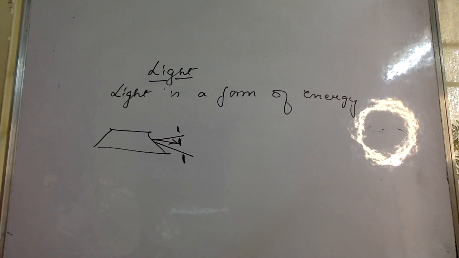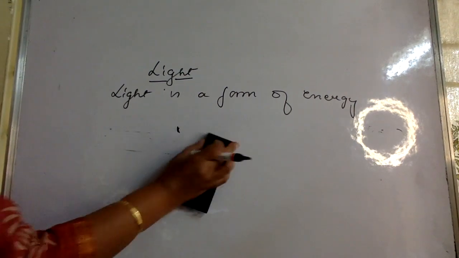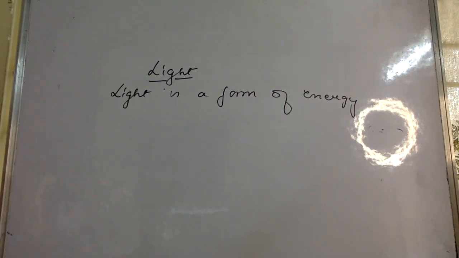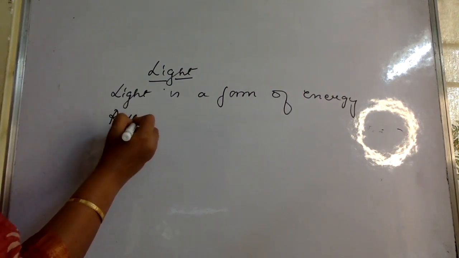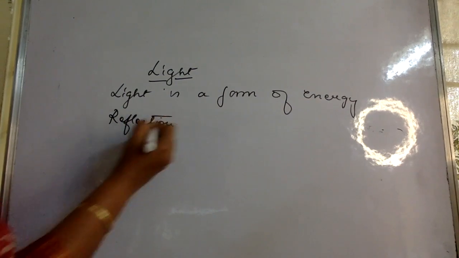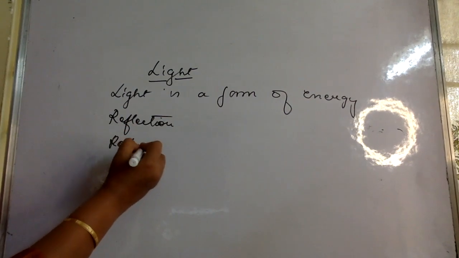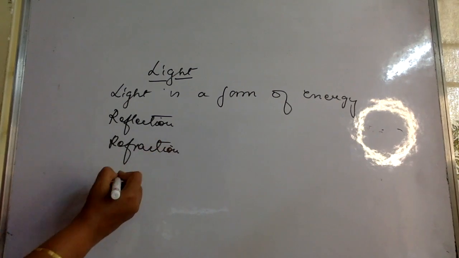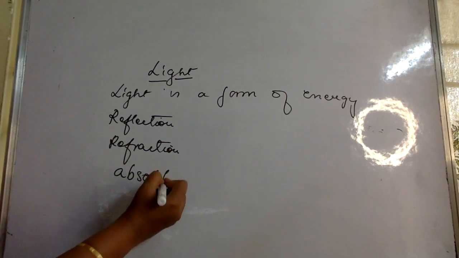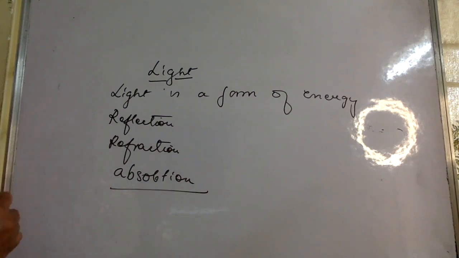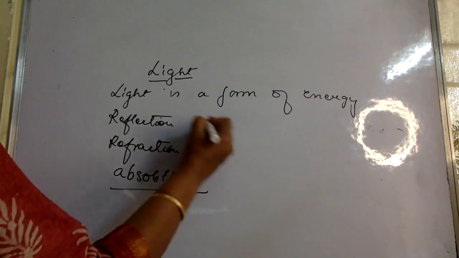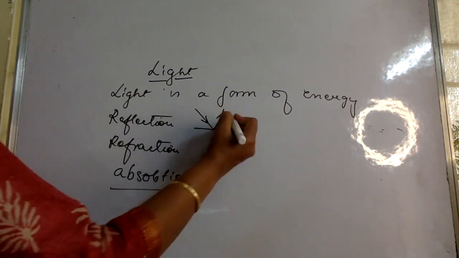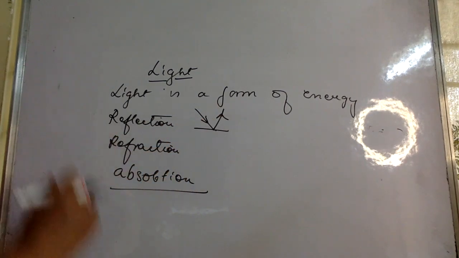Now, whenever light falls on any object, there are three things which happen. One is reflection, which we just talked about, one is refraction, and one is absorption. You might not have heard of the third one. Reflection is when light falls on a body and then goes back to the same medium. That is what we are going to do in detail now.